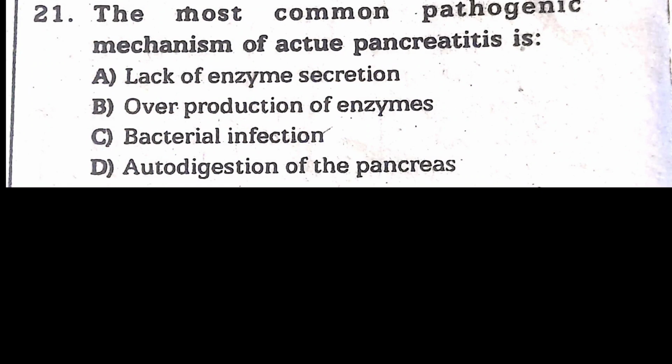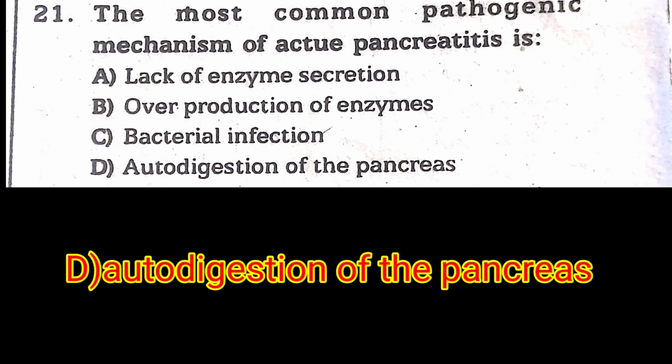Question number 21. The most common pathogenic mechanism of acute pancreatitis is dash. Option A, lack of enzyme secretion. Option B, overproduction of enzyme. Option C, bacterial infection. Option D, autodigestion of the pancreas. The answer is option D, autodigestion of the pancreas.